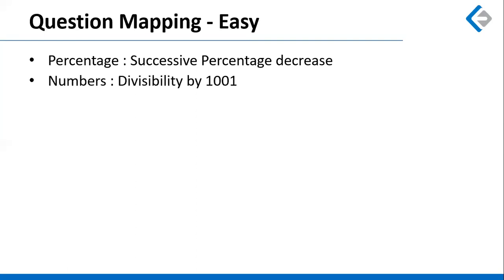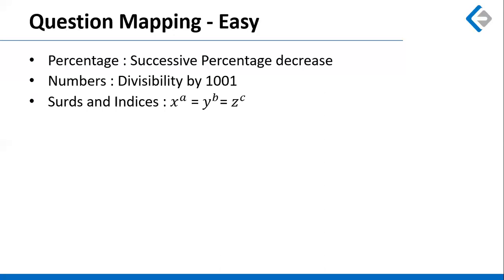There was a question based on numbers, where the number was divisible by 1001. It was a 6-digit number given, something like 137137. So it's a 6-digit number where the first 3 digits and last 3 digits are the same. All these numbers where the first 3 digits and last 3 digits are identical are divisible by 1001. And 1001 is divisible by 11, 91, 13, and 7. So if you remember this particular rule of divisibility by 1001, this was an absolute sitter.